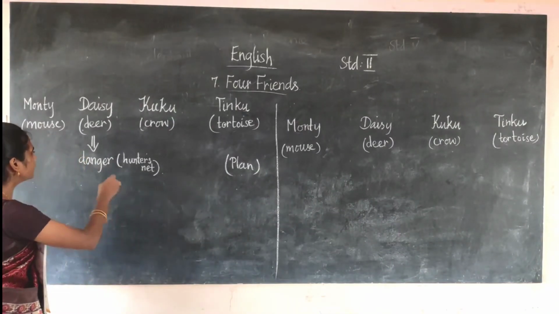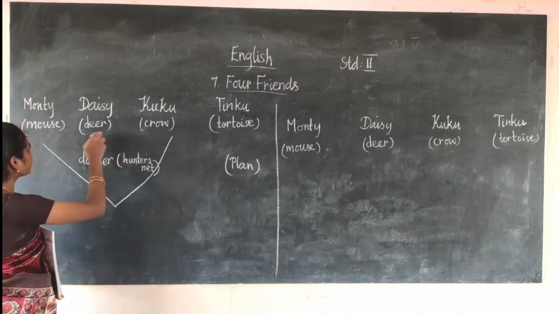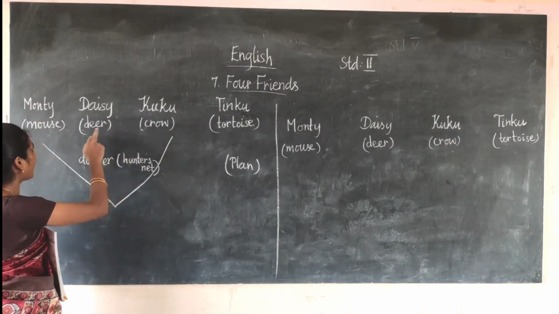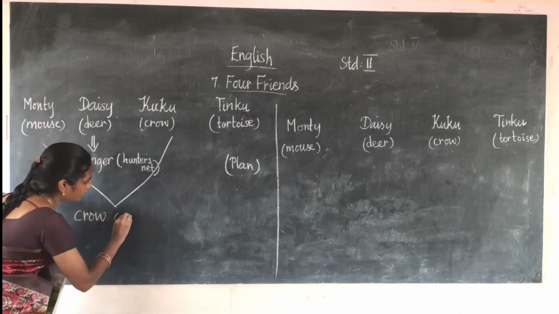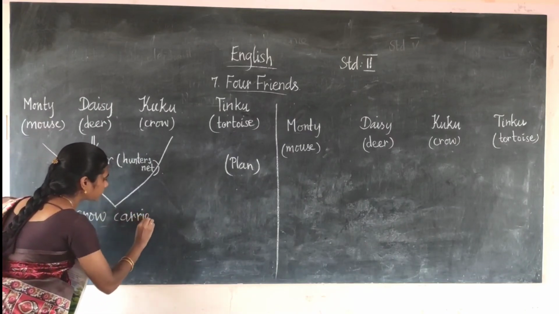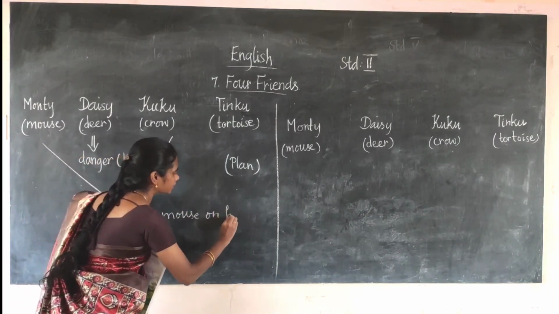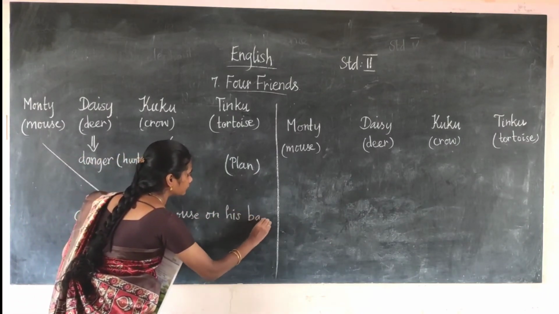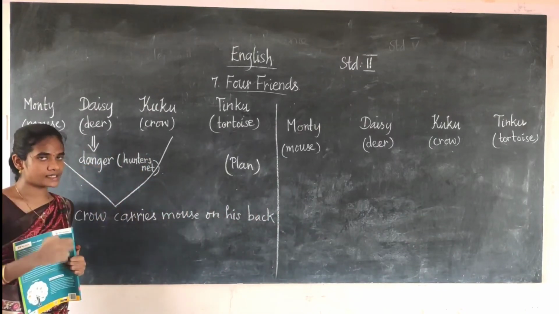So the plan is that the crow carries the mouse on his back.